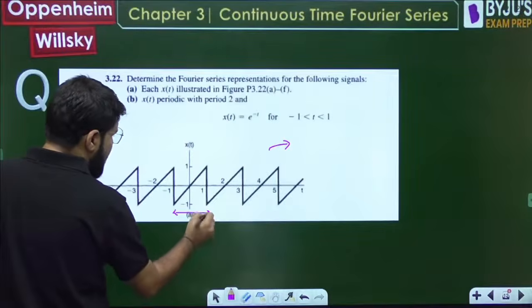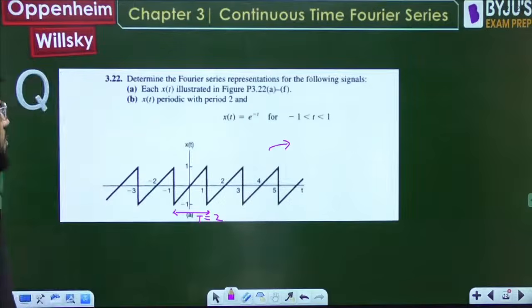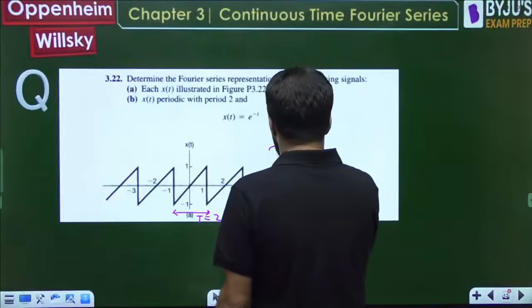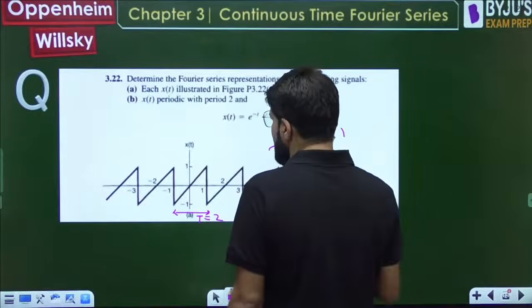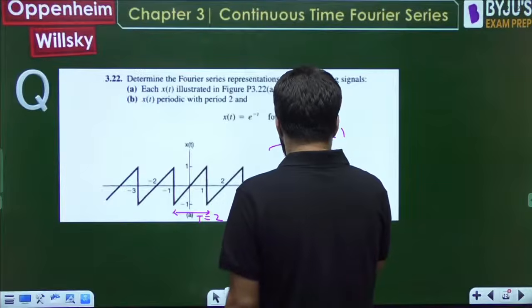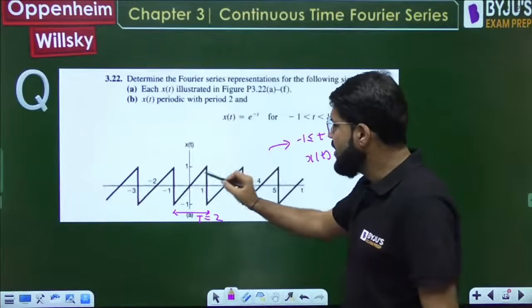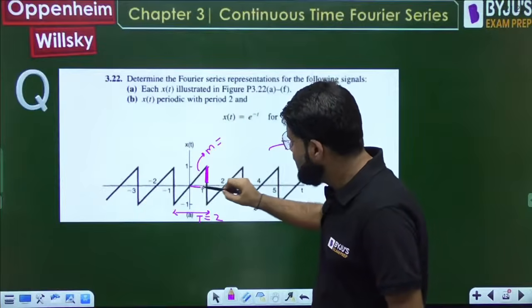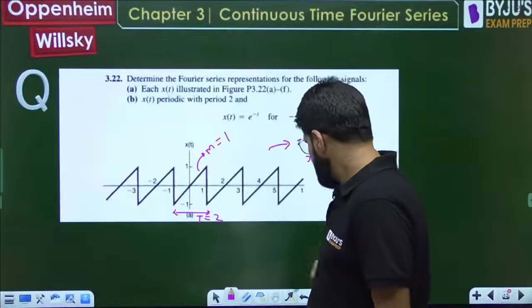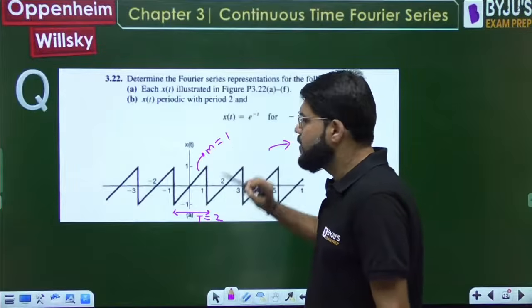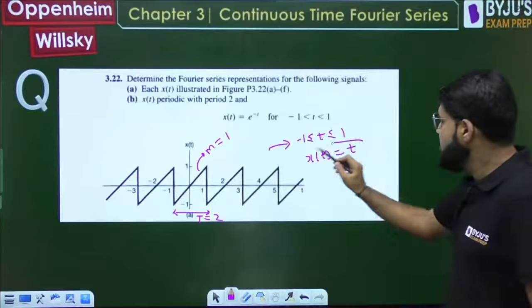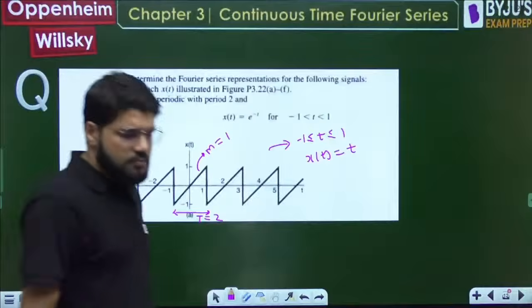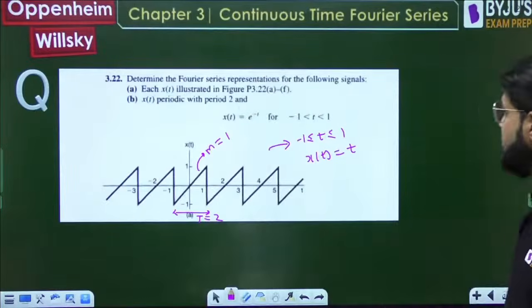And the time period from -1 to 1 means 2. After the time period 2, there is the repetition. So the time period is 2. And for the time between -1 to 1, x(t) can be written as t. It's a straight line passing through the origin and the slope is 1, height 1, base 1. So x(t) is equal to t from -1 to 1.